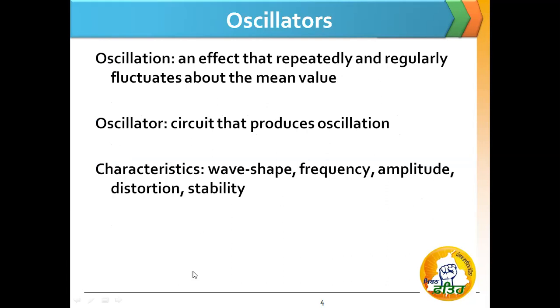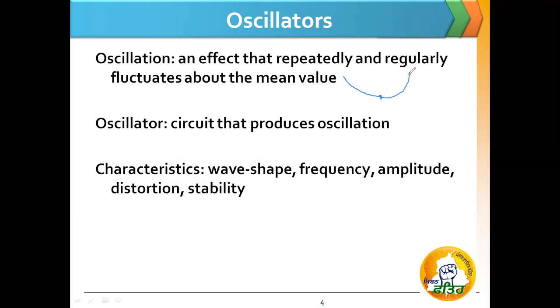So what is oscillation? If we talk about the pendulum, for example, what does the pendulum do? It moves from the mean value to the left, then from the left back to the mean value and to the right, again right to the mean value, and then again to the left. So it is continuously moving from left to right and right to left. In the same way, an oscillation is an effect that rapidly and regularly fluctuates about the mean value. So in the same way, what does an oscillator do?